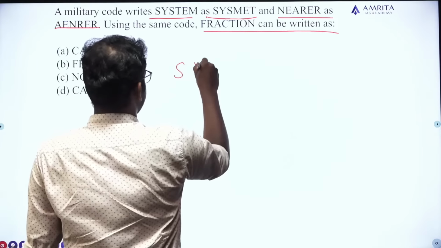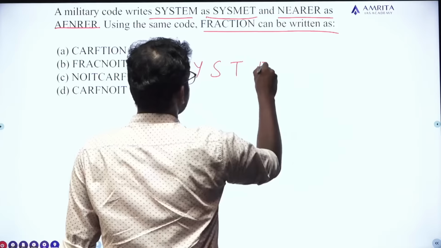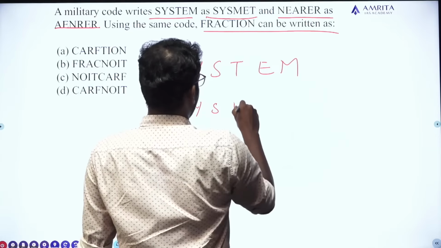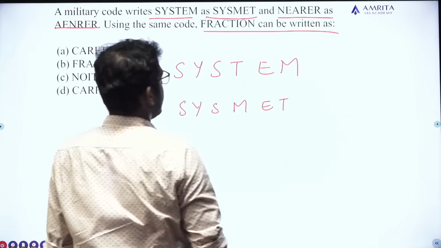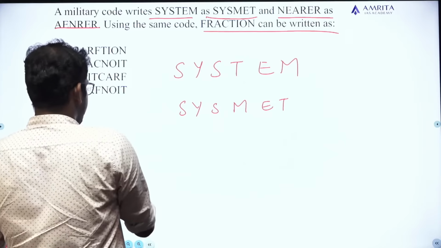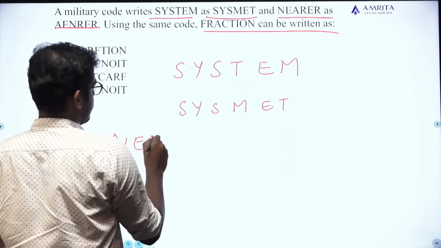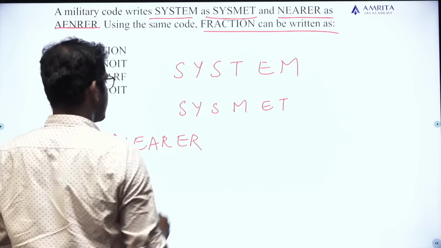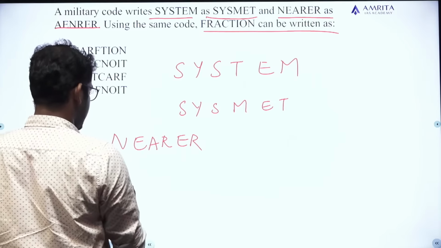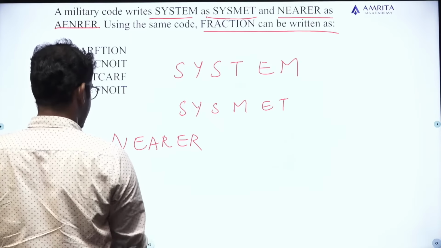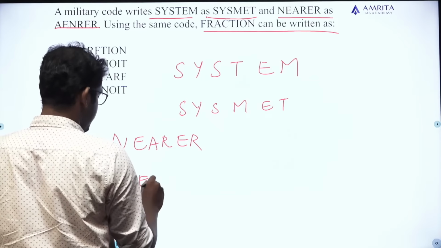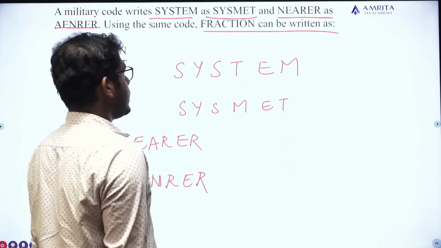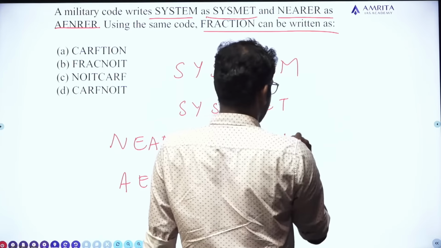Okay, SYSTEM is written as SYSMET, NEARER is written as AENRER. Then FRACTION can be written as.